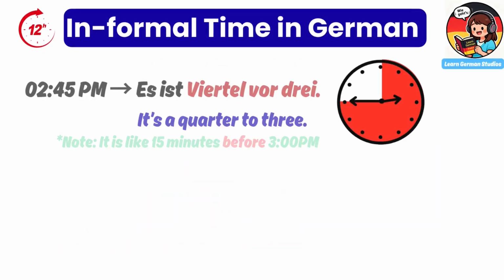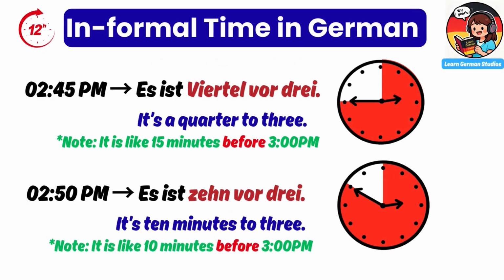Let's see how we say time just before the full hour. Es ist Viertel vor drei. It's a quarter to 3. Note that it is like 15 minutes before 3 p.m.